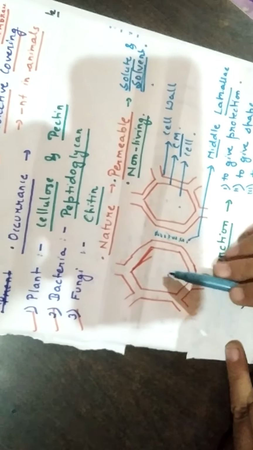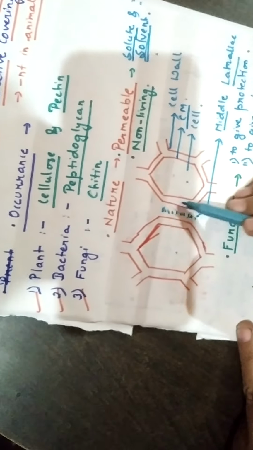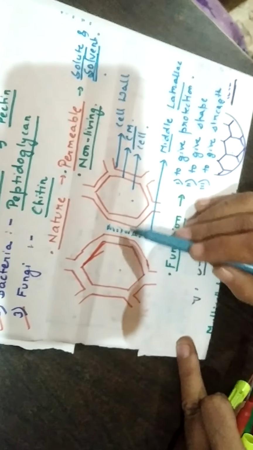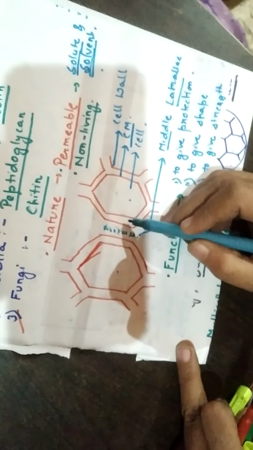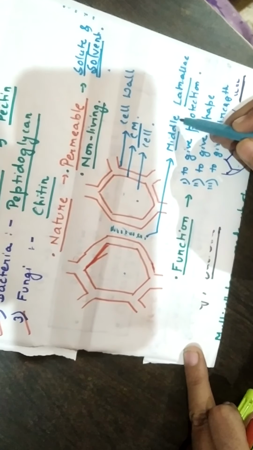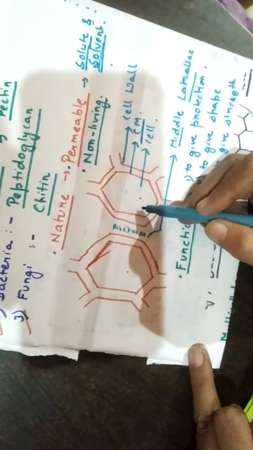Outside the cell membrane, there is cell wall present. The cell wall also holds the two cells together. Between the two cell walls, there is middle lamella present. It also helps in holding the cells together. The function of the cell wall is to give protection, to give shape and to give strength to the cell.